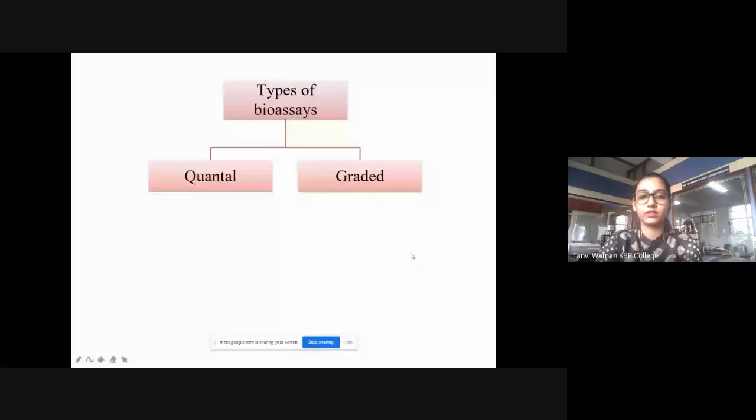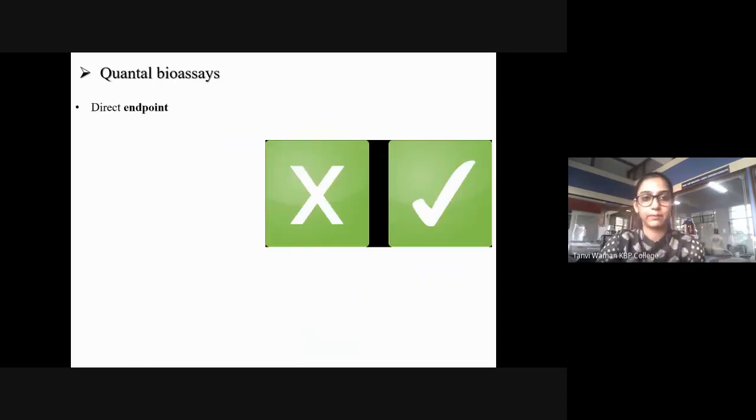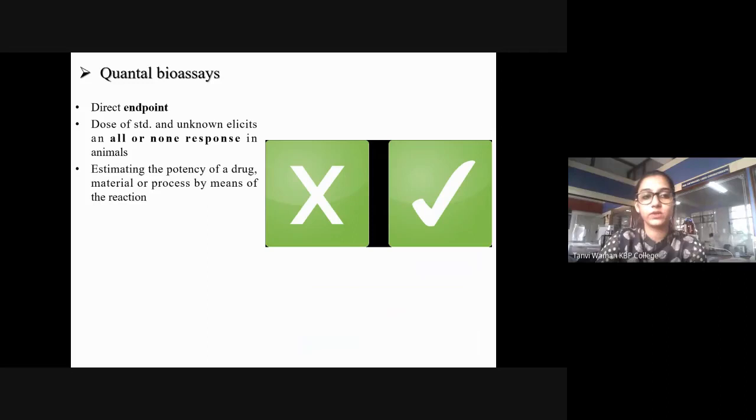Okay. So we had started the last lecture, हमने types of bioassays quantal and graded देखे थे, ठीक है, and we had seen different types of graded bioassays, that is bracketing method, matching method, interpolation and the multiple method along with the cumulative type. ठीक है, so under quantal bioassays we know that we see the direct endpoint, either the dose is going to elicit a response or it is not going to elicit the response.